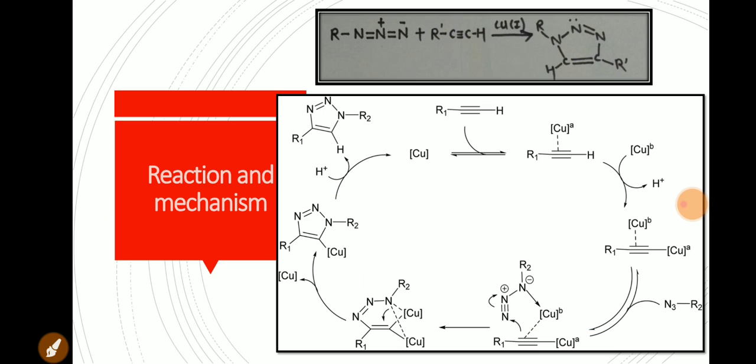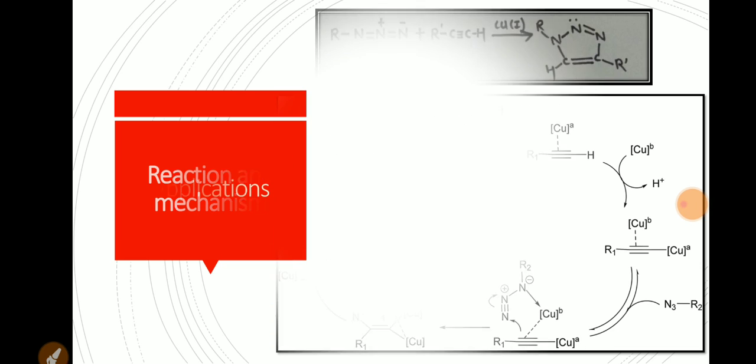This relatively faster step yields a copper triazolide which undergoes protonation to liberate the 1,4-disubstituted triazole and regenerates the copper(I) catalyst, that is copper in +1 oxidation state. This is the whole mechanism of click reaction.